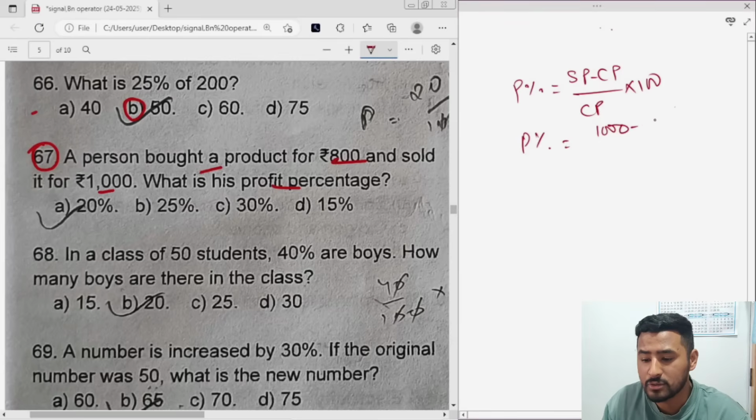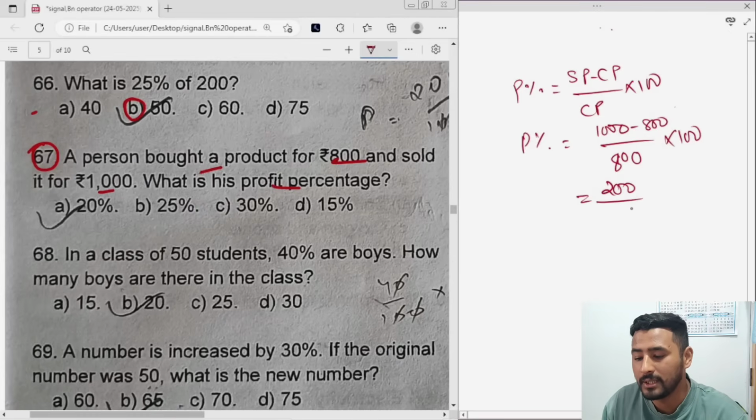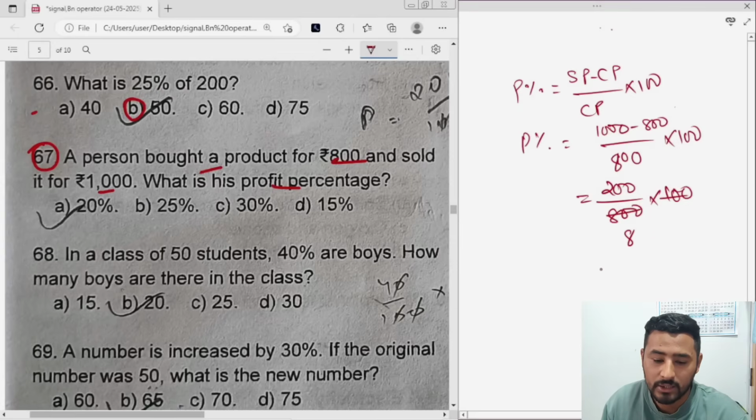Selling price is 1000 minus cost price 800, divided by 800, the cost price, into 100. See, if we have to do it, we will not do this long way. Just get the difference between these two, put the cost price below, and multiply by 100. You'll get the answer. 1000 minus 800 will be 200 by 800 into 100. Cancel.